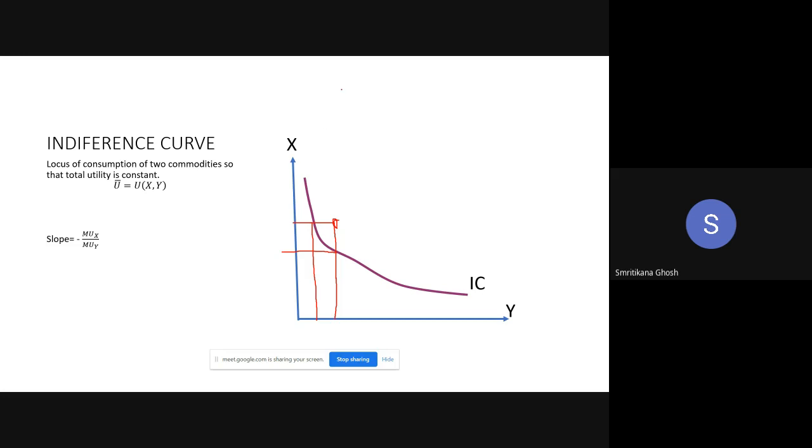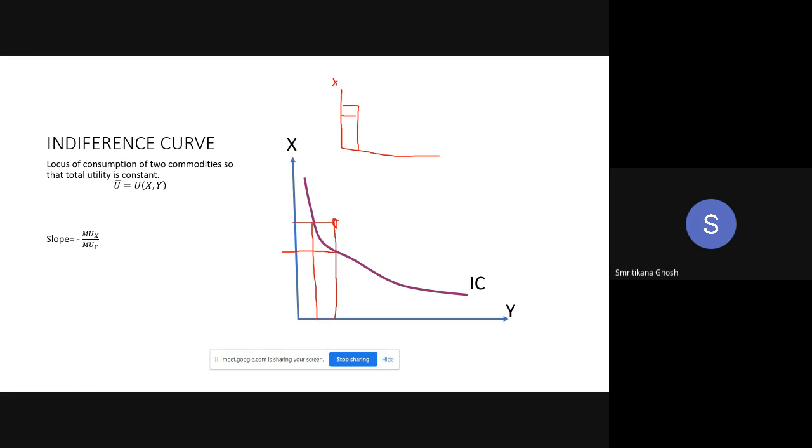Look, say this is the amount of X, this is the amount of Y initially you have consumed. You are preferring X. Somehow you have to reduce consumption of X, so you have reduced X consumption by this much.